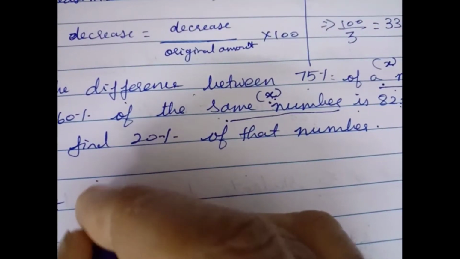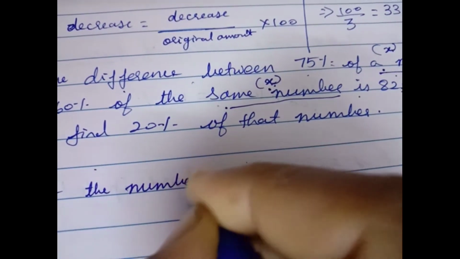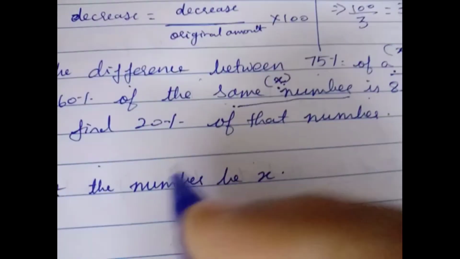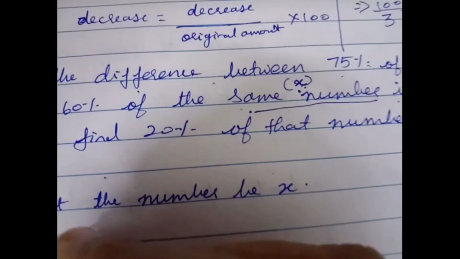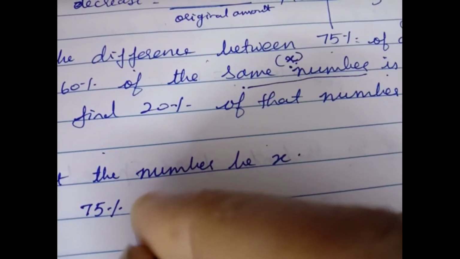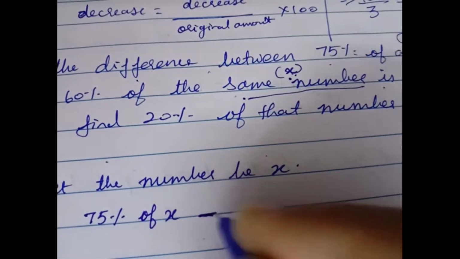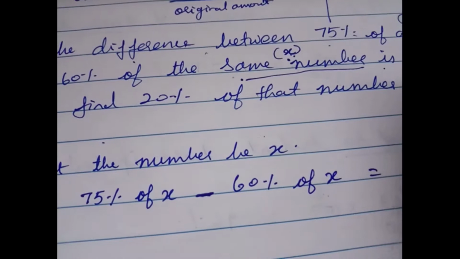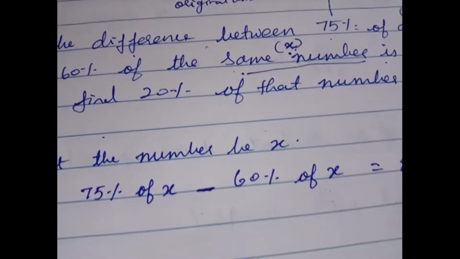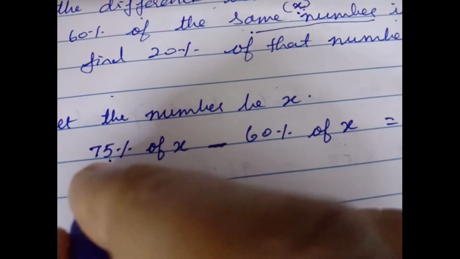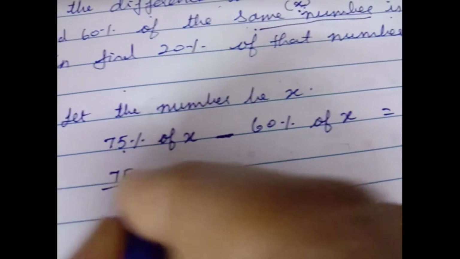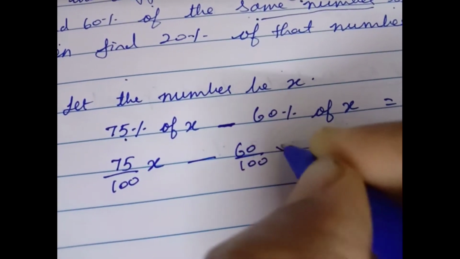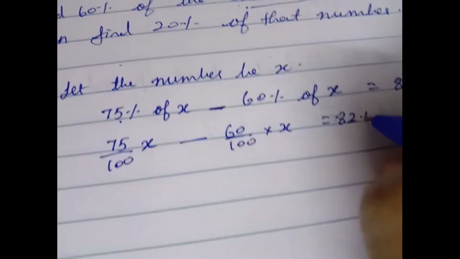So first write, let the number be x. We don't know the number, so we are assuming x. And then the difference between 75% of x, difference means minus, 60% of x, which is equal to 82.5. So 75% means how will you write? 75 by 100 into x minus 60 by 100 into x, which is equal to 82.5.